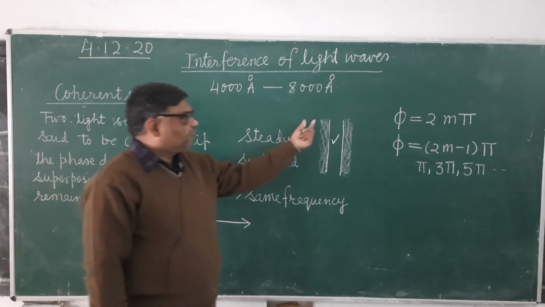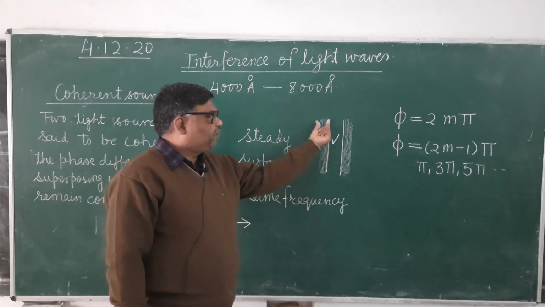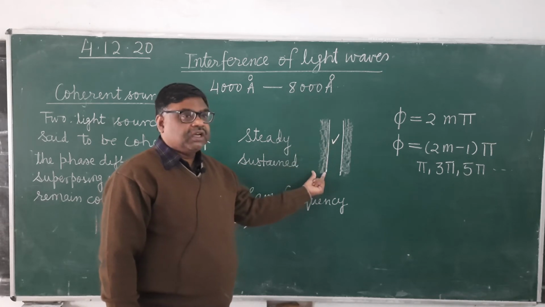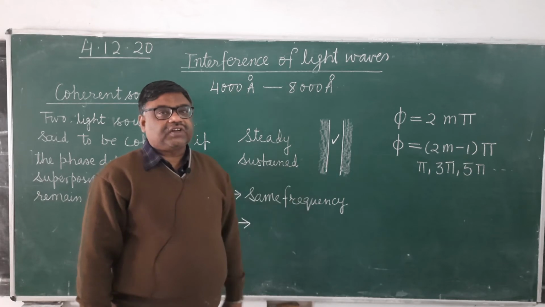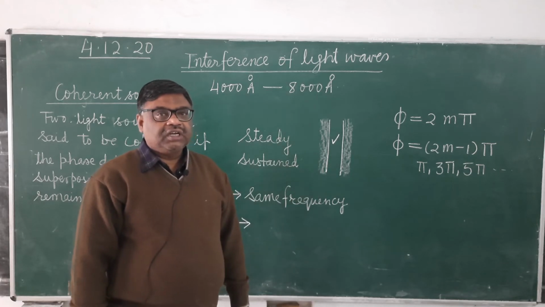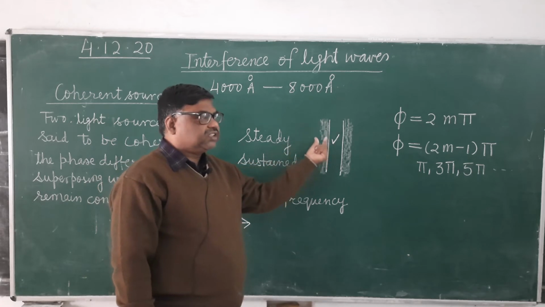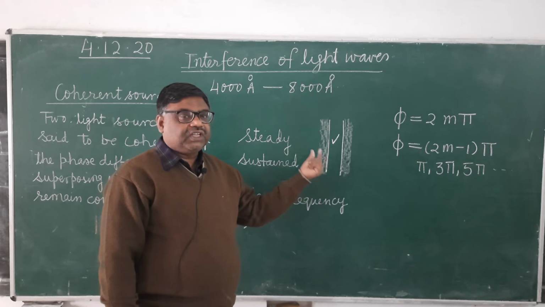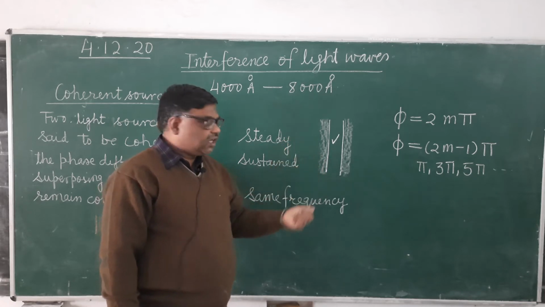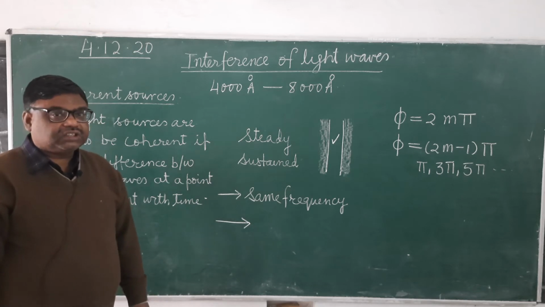Meaning if once in this region waves are superposing with a phase difference of 2 pi, then always they should meet here with a phase difference of 2 pi. It's clear? If this can remain fixed, then there will be a sustained interference pattern.